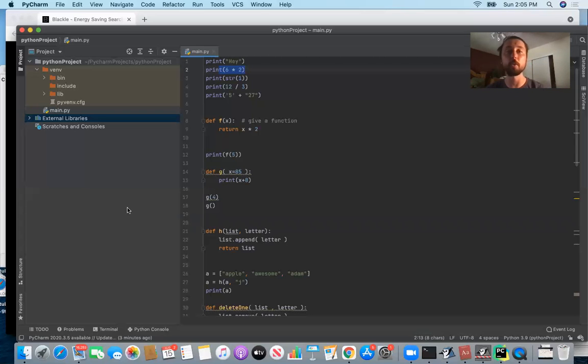But what we're going to do is work in an integrated development environment. If you go to lesson 0 of the Java programming language, one of the things I described is that an integrated development environment is basically just a very fancy term for a software program in which code is written.